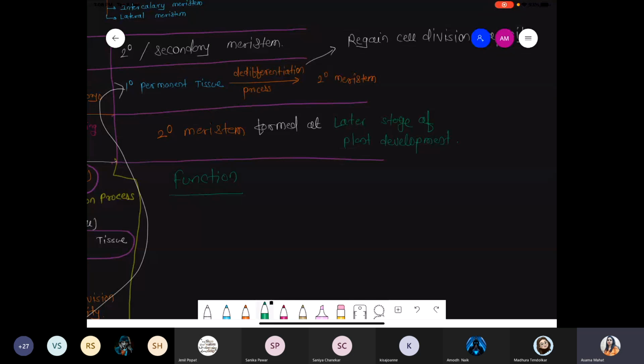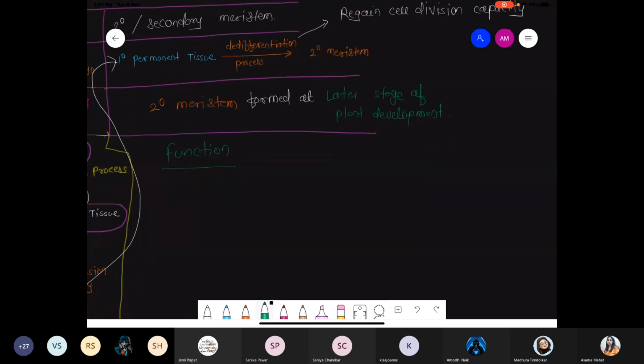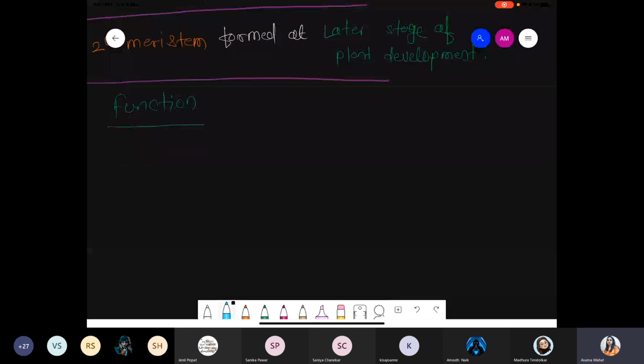Yes, ma'am. Okay. So now I'm talking about the function. Let's start from here. Here we discuss secondary meristem. Now, first we discuss one point. Whatever secondary meristems are present, secondary meristem, again, they undergo the process of redifferentiation.